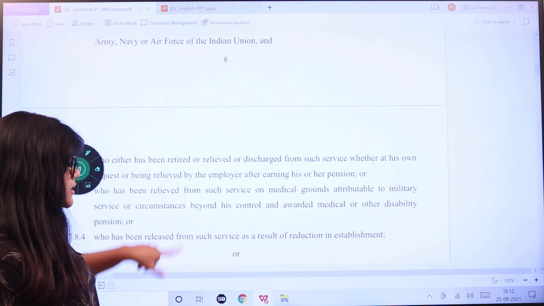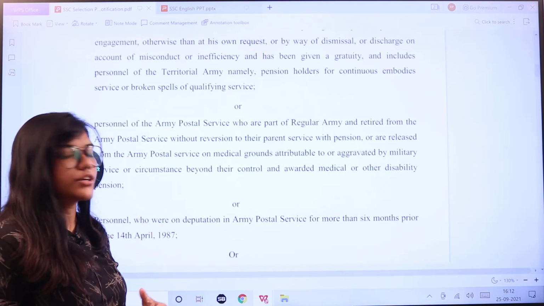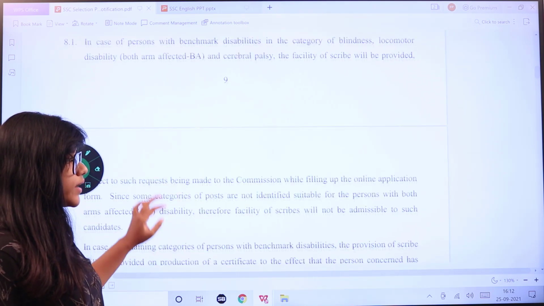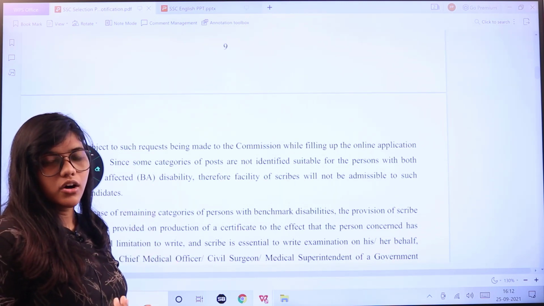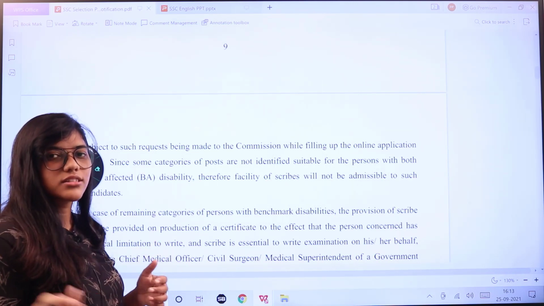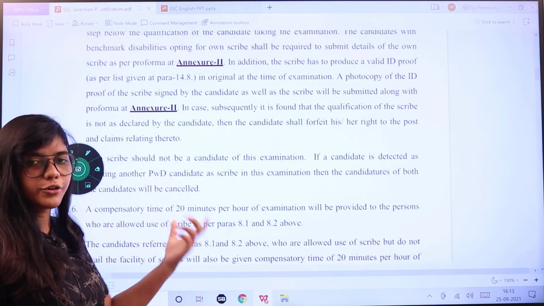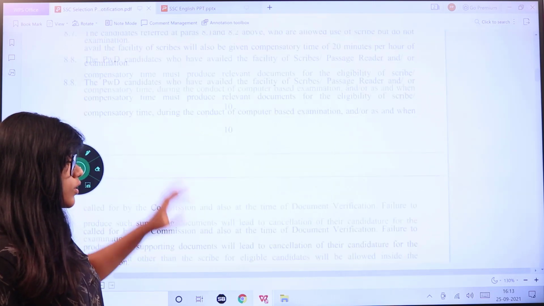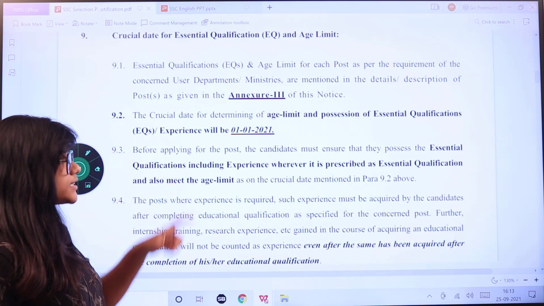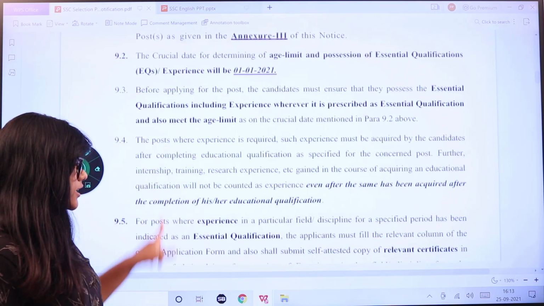Next are the details regarding ex-servicemen. Which army or which section of the service is taken into consideration is given here, so you can check it. Next is for the scribe, for whoever is taking scribe assistance. When you're filling in the online application form, there will be a section where they will ask if you are taking the assistance of a scribe, and the details of the scribe along with ID proofs, photographs and relevant documents if necessary. All of that you have to attach to the application form. The age limit will be calculated as of 1st of January 2021. Age, experience, and all your education will be calculated accordingly.